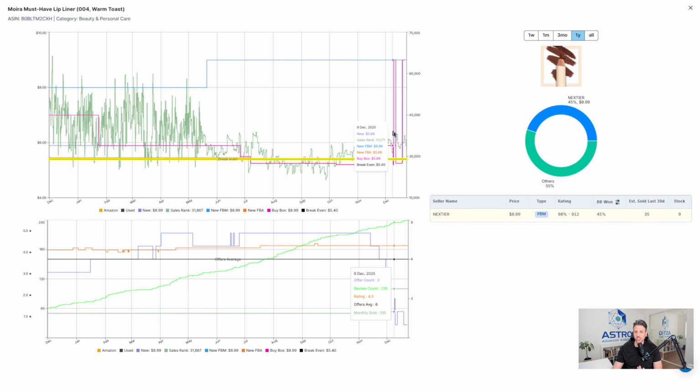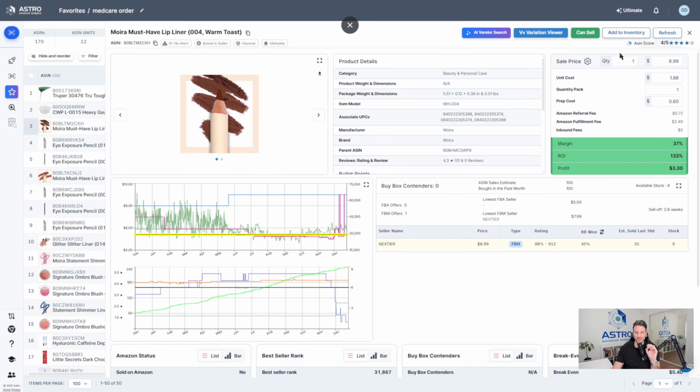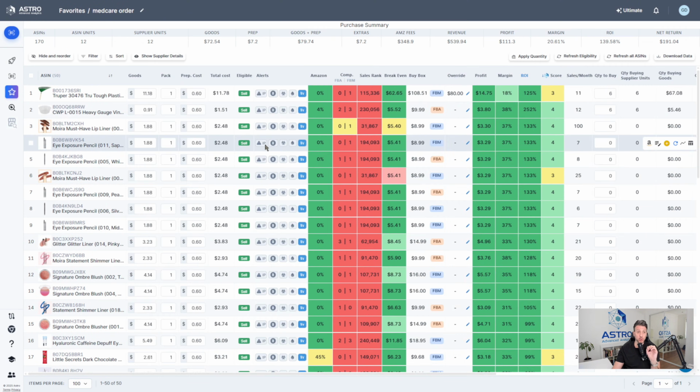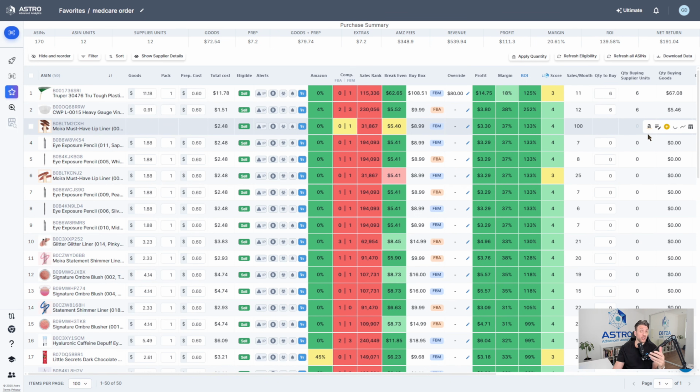So given this chart's history, I'd be very skeptical to purchase a lot of units, even though it does sell in decent volume, like 100 units a month. I can see that, but the price shot up now because the seller count has dropped so low. So I would probably be very careful. I wouldn't buy any more than 12 units of a product like this, because there's a very high chance that more sellers are going to jump on and the price is just going to go back down.